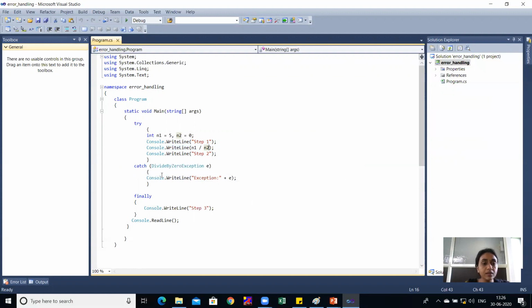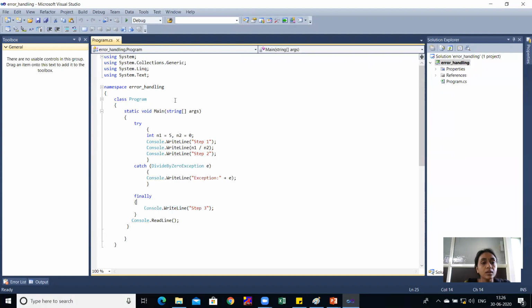Then after that, it does not go to step 2, because after executing the catch block, it will go to finally. So in the finally block, I have written step 3. It shows you that step 3 will always execute whether our exception is thrown or not. Such compulsory statements, like dereferencing objects, are always written in the finally block.